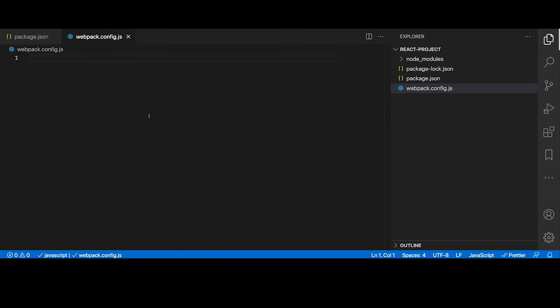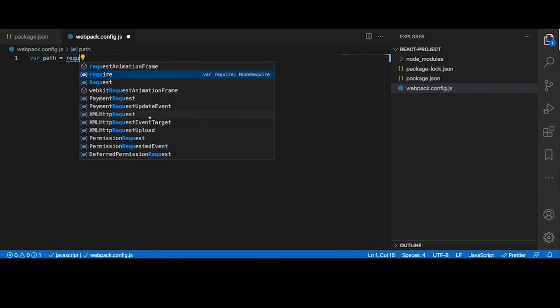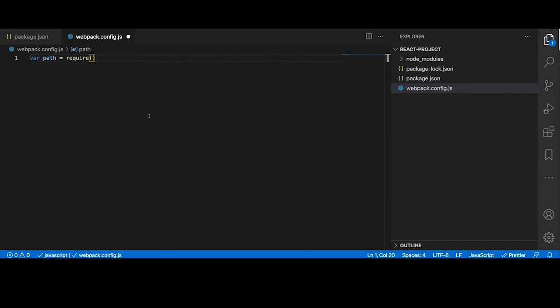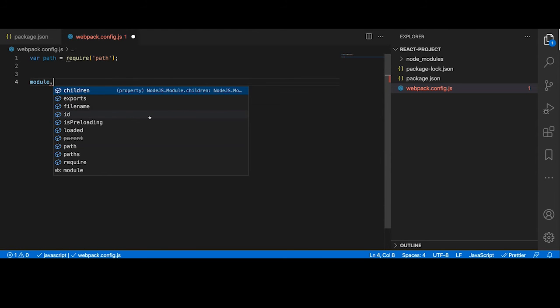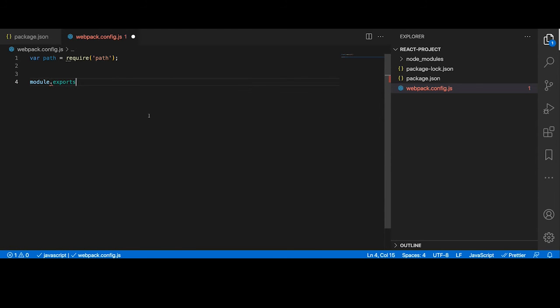Okay, so let's build this. In Node.js, there is a variable called path. It will give you your current project path. Let's include that. Okay, so we got path. Then we need to provide all the configuration for this webpack. So let's start. It's very easy, and we will make it very quick. So module.exports.